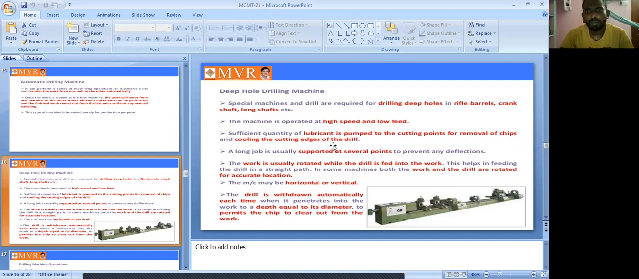Sufficient quantity of lubricants is pumped to the cutting point. So the lubricant oils we have passed through this cutting point. At the cutting point, we send the lubricating oils there. Why? Because to remove the chips and cool the cutting edges of the drill.